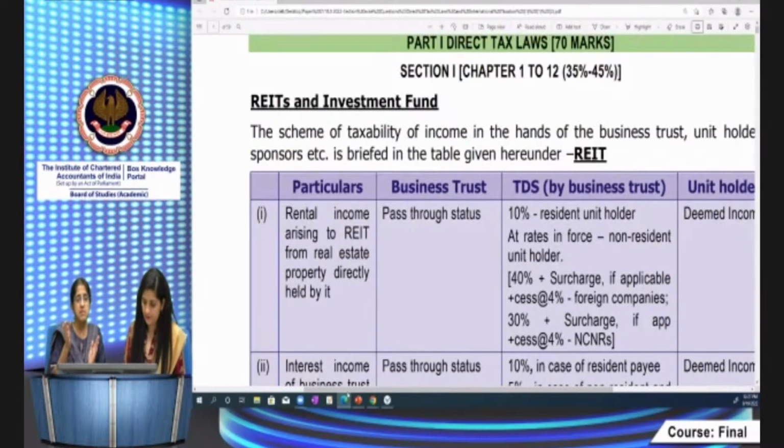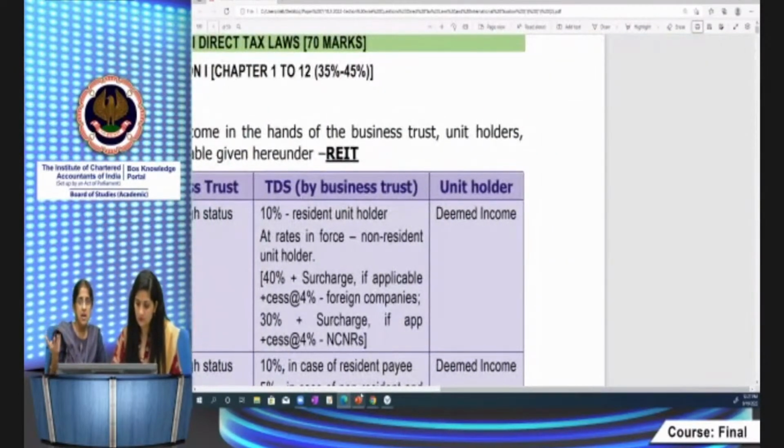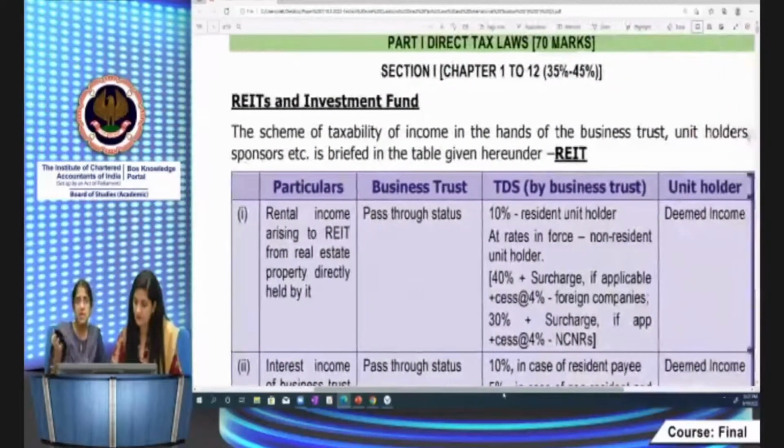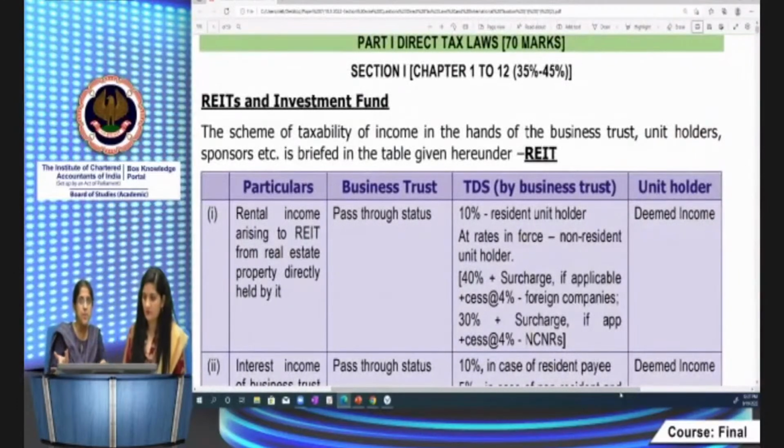These are the special provisions incorporated in respect of REITs, investment funds, and securitization trust, which you can get as an 8 marks question, or by way of a case scenario. Students get confused because there is a trust, there are unit holders, and some income is taxable in the hands of the trust, some in the hands of the unit holders. Wherever an income becomes taxable in the hands of the unit holders, the trust will be required to deduct tax at source. So these are different for these 3 types of entities.